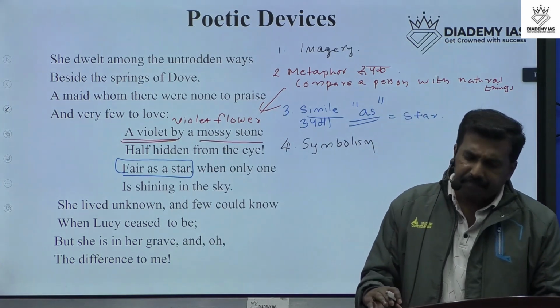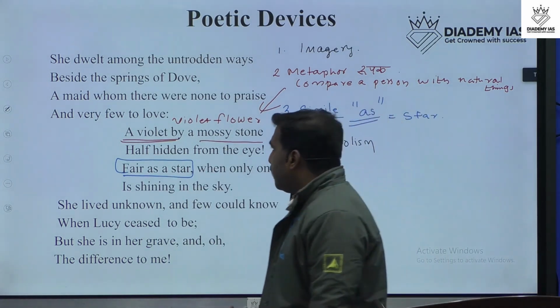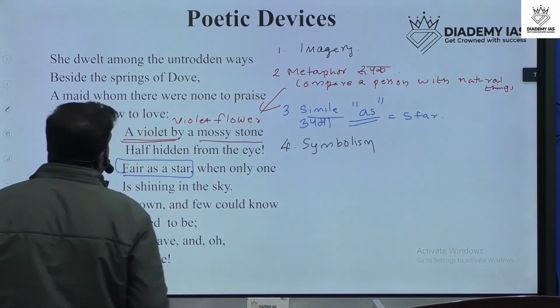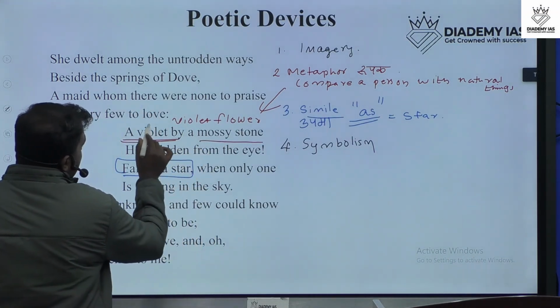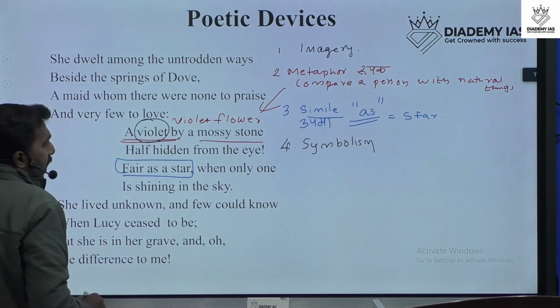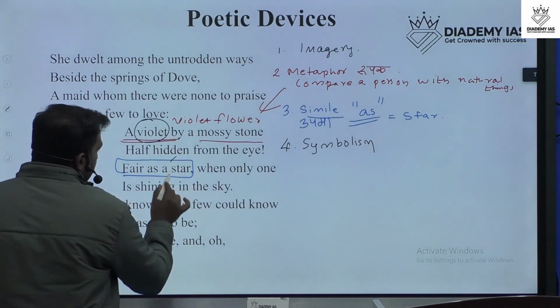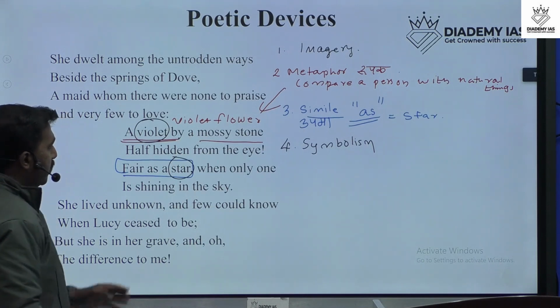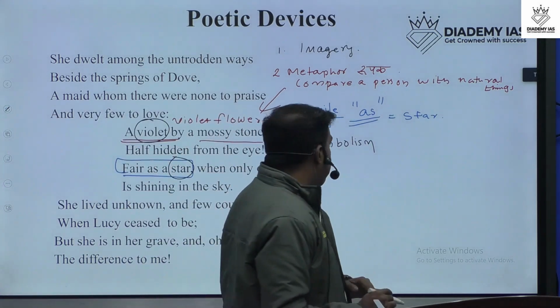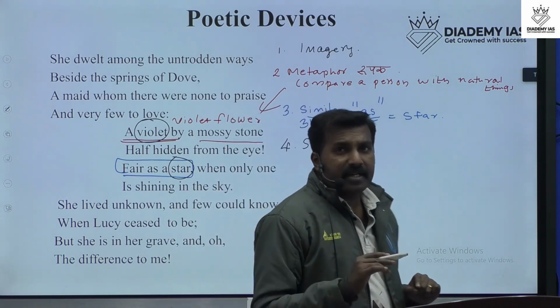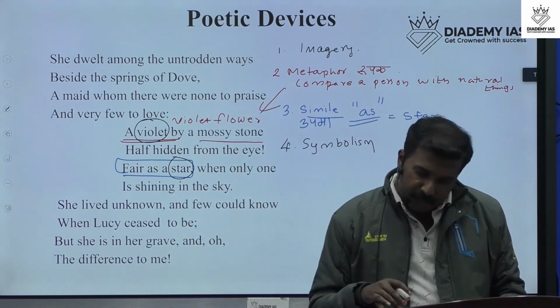Symbolism means the use of symbols. Here we can see a lot of symbols. The violet flower is a symbol, and the star is a symbol. So symbolism is a poetic device Wordsworth used in this poem.